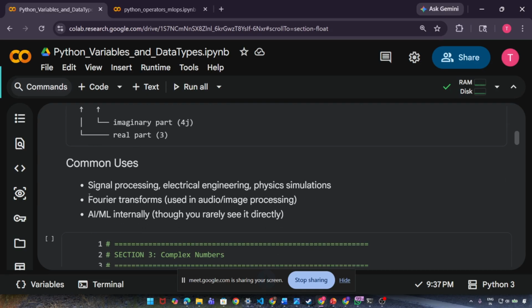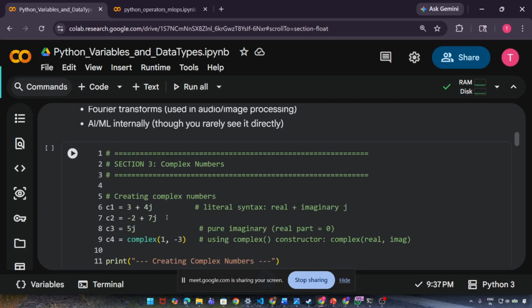Complex numbers are common in electrical engineering, physical simulation, Fourier transforms. If you guys are from a maths background like me, you know about them. In ML they are used internally, though you rarely see them directly. So in the background they are getting used, but we do not see it.